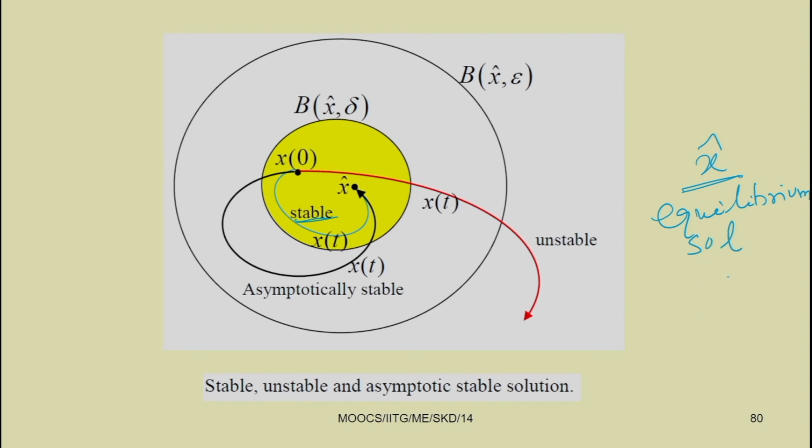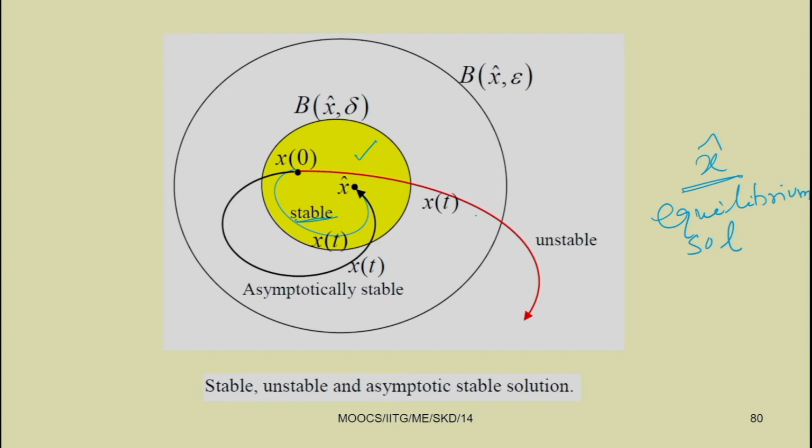So, the solution is stable if, for a slight perturbation, it always remains inside a bounded value. But if it grows, like you have seen in the case when k dash is negative.